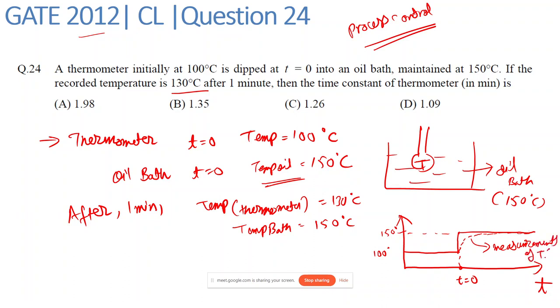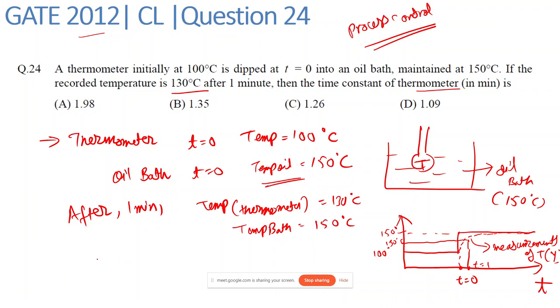Measurements of thermometer that we will denote by Y. So these are the temperatures measured by the thermometer. And in the question, we have been given that it is recording a temperature of 130 degrees Celsius after 1 minute. So at t equal to 1 minute, the temperature is 130 degrees Celsius. And the question asks what is the time constant of the thermometer.